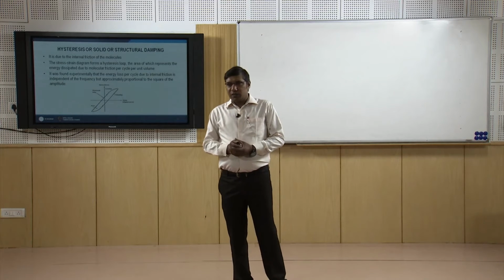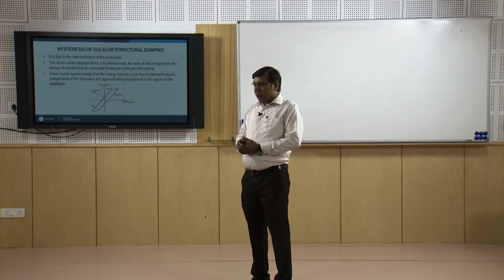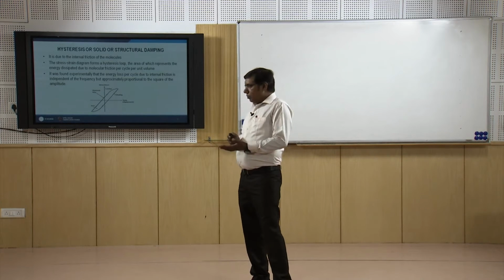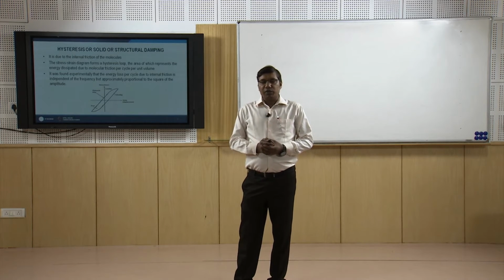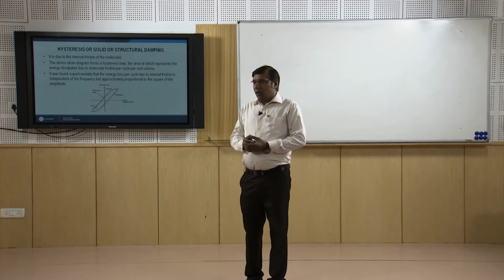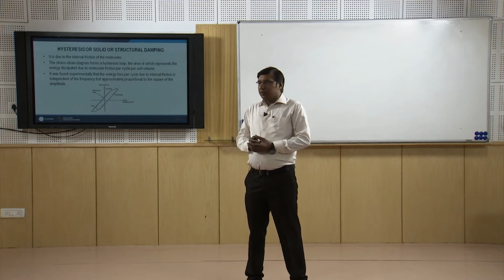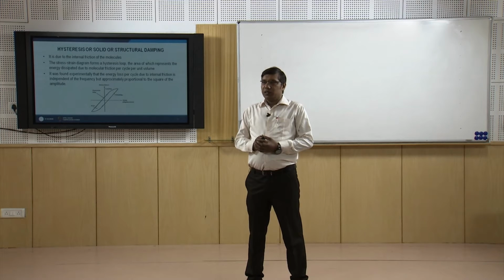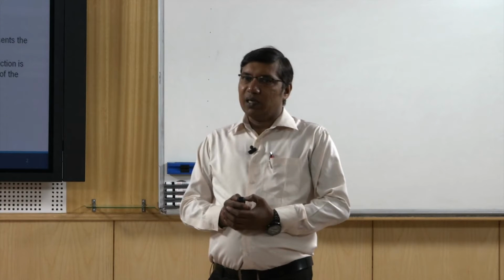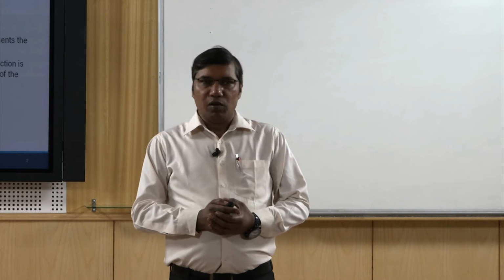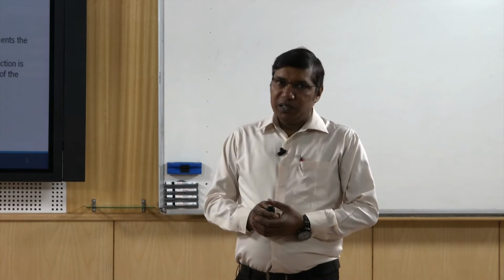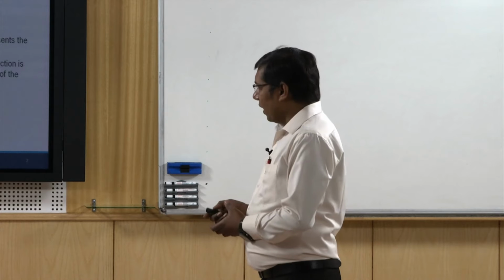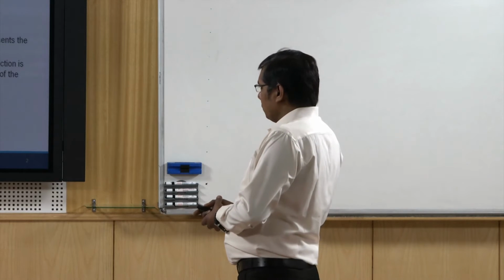This difference of energy is expended in the molecular friction of the material. This concept of energy dissipation is used as damping, and that is called structural damping or solid damping or material damping or hysteresis damping, because the loop that is formed is called the hysteresis loop.